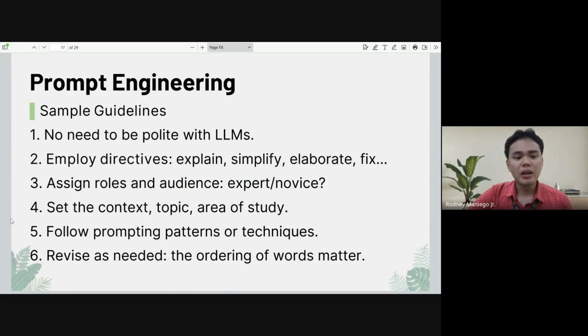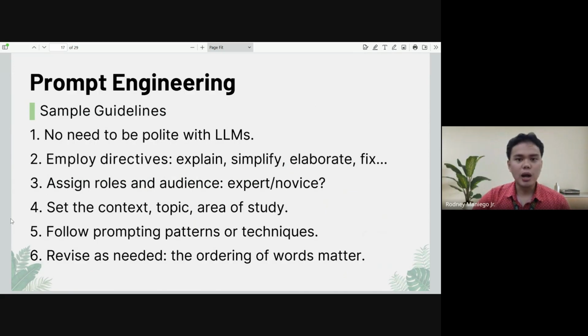So number five, follow prompting patterns or techniques as they evolve. There are a lot of techniques that will be available as new versions of these AI tools come out. Again, the internet is your friend.